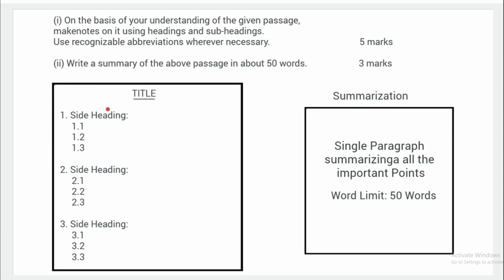I have already explained the format of the notes, and let me now explain the format of the summarization. You have to write the summary in a single paragraph, summarizing all the important points, and the word limit is maximum 50 words. So this is the format of writing notes, and this is the format of writing a summary.